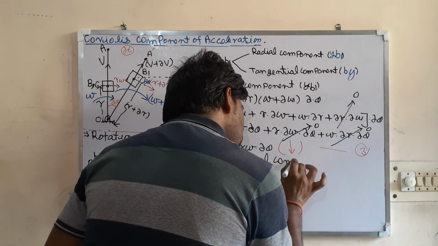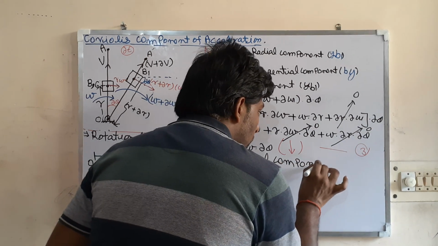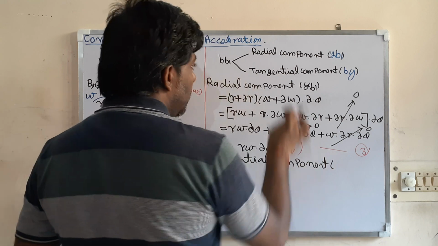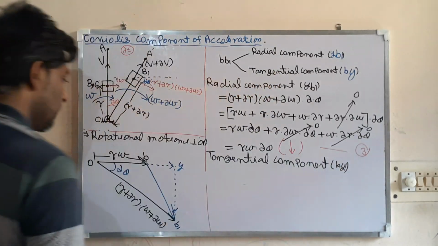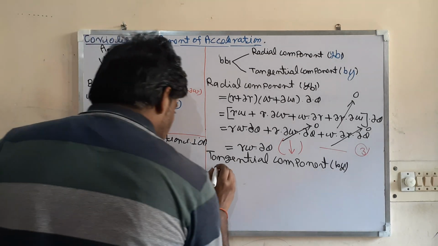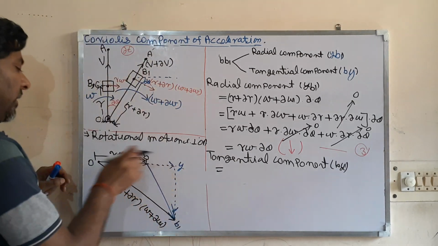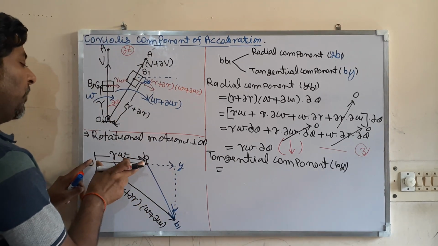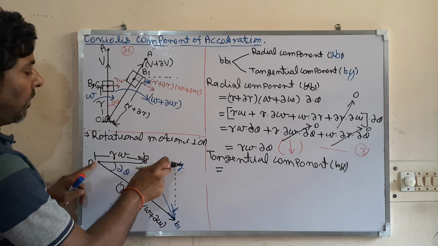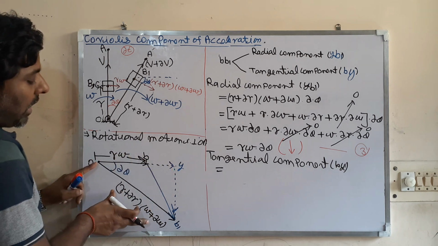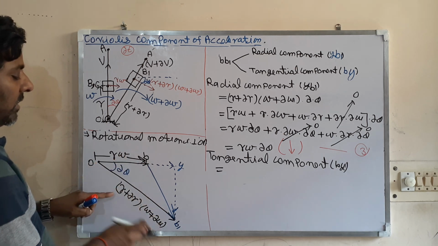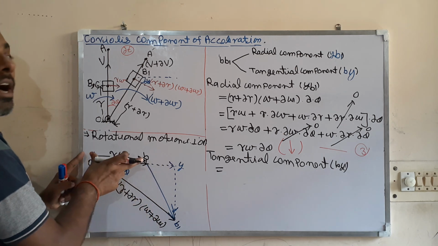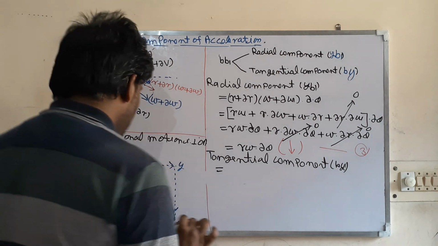Tangential component. So what is the tangential component? This is by. So this will be OI minus OB. You know the OB. What will be this OI? So cos of this, cos del theta of this. So this is cos del theta minus this r omega. Then you will get the by.